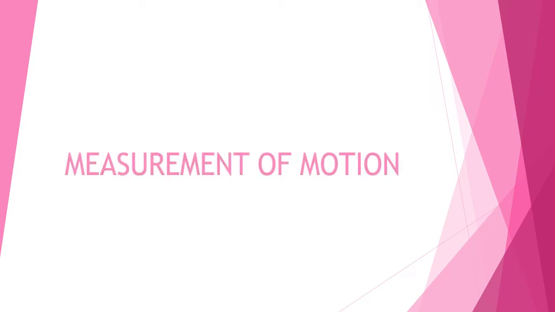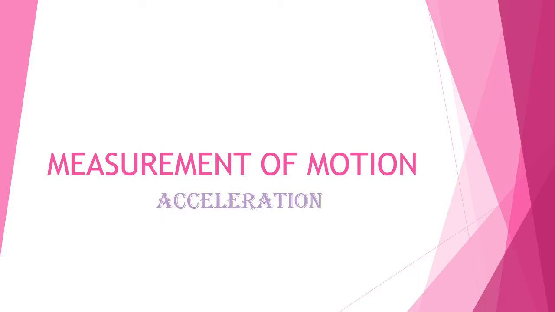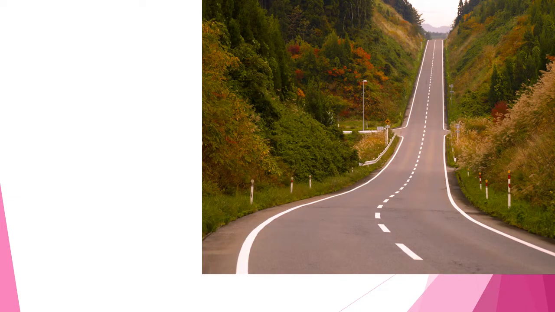Continuing the topic measurement of motion, today let us study acceleration. Children, in the last module, we discussed or defined velocity. Velocity is the speed of an object in a specified direction. So, when do we say that the velocity of an object has changed? Let us look into some examples.